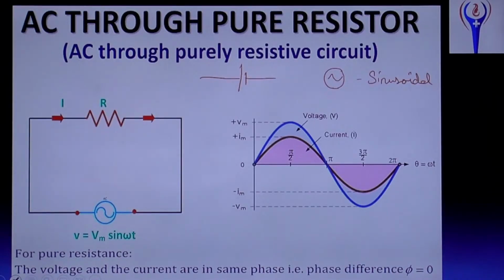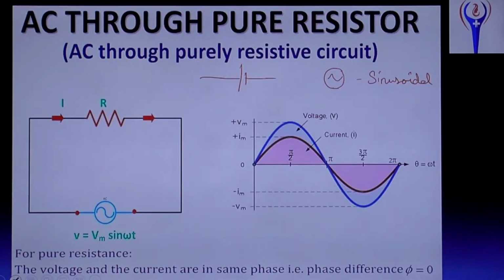Okay. And so if it is connected like this, then it's a sinusoidal wave, that is called AC. Then when a resistor is connected with alternating current, and if the resistor is a pure resistor, then the voltage and the current are in the same phase. Okay, voltage and current are in the same phase. What does same phase mean?